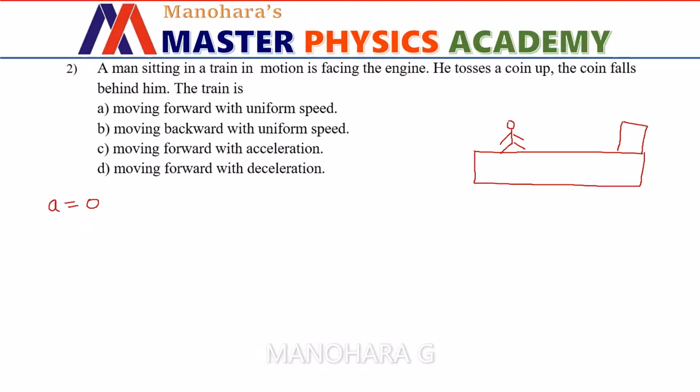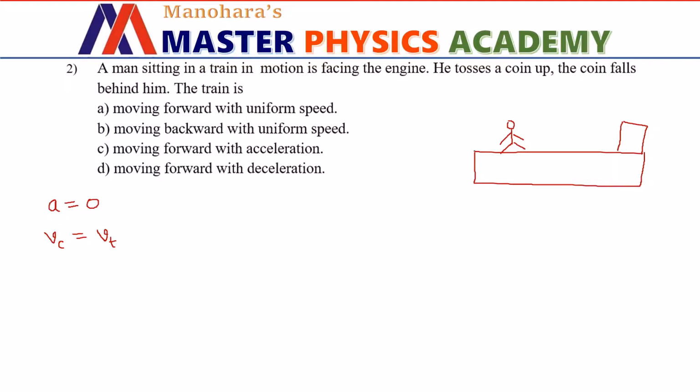Now, when the coin is thrown, it will have a velocity equal to the velocity of the train at that instant. The horizontal velocity of the coin will be constant because there is no one to change its speed. So does the speed of the train. Hence, the coin will come back to the person who has thrown it if the train is moving with uniform speed, either in the forward direction or in the backward direction. So option A and option B can be discarded here.